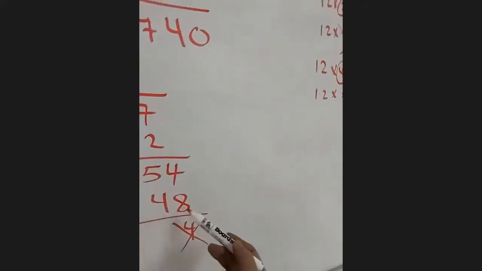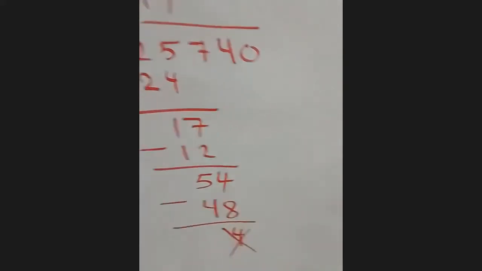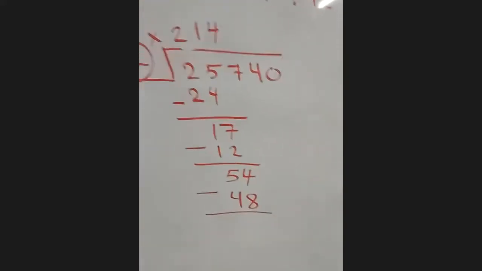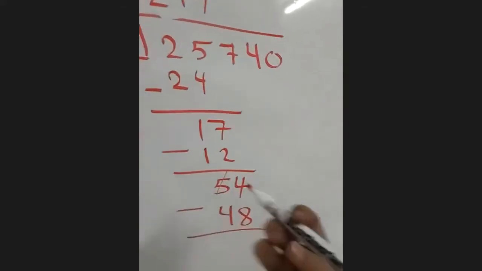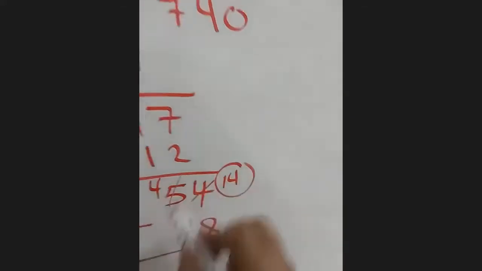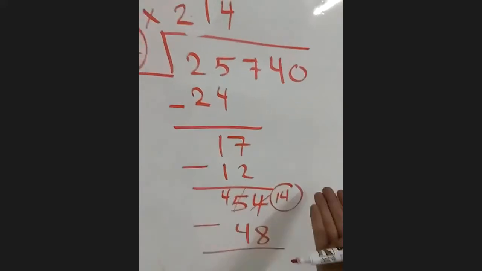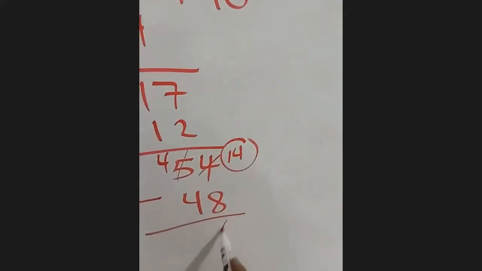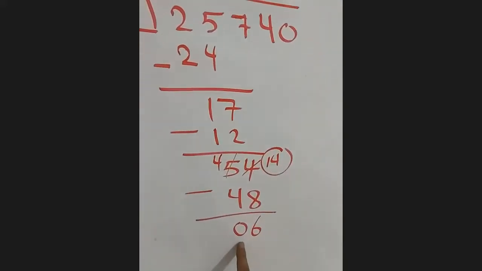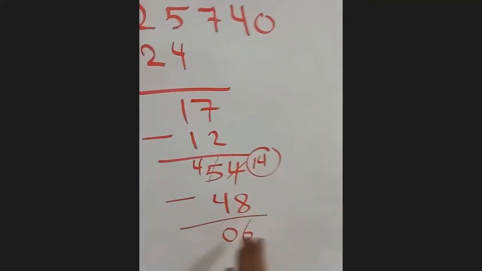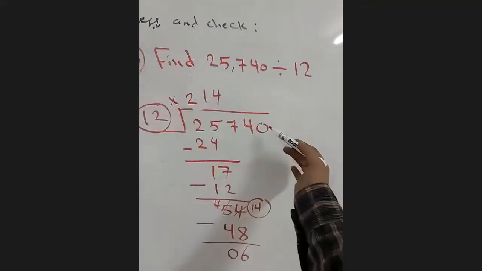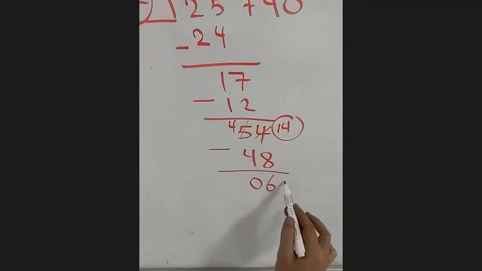8 cannot be subtracted from 4. So in this case, you know that in grade 3 or 4, I think, you take a 1, the borrowing. You take a 1 from the 5, it will be 4, this will be 14. Normal subtraction. 14 minus 8 now, it is 6. 4 minus 4 is 0. This 0, if you put it okay, if you don't put it okay, it is to the left, so it has no value. Now the last number here, the 0, I put the 0 down.